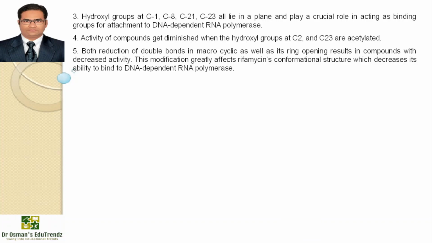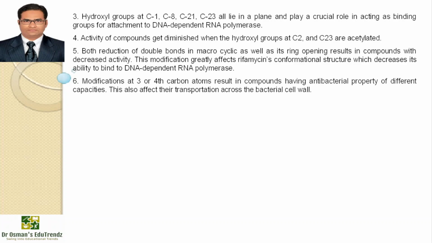Both reduction of the double bond in the macrocycle and its ring opening result in compounds with decreased activity. These modifications greatly affect rifamycin's conformational structure, which decreases its ability to bind to DNA-dependent RNA polymerase. Modification at the 3rd and 4th carbon atoms results in compounds having antibacterial activity of different capacities, and also affects their transportation across the bacterial cell membrane.